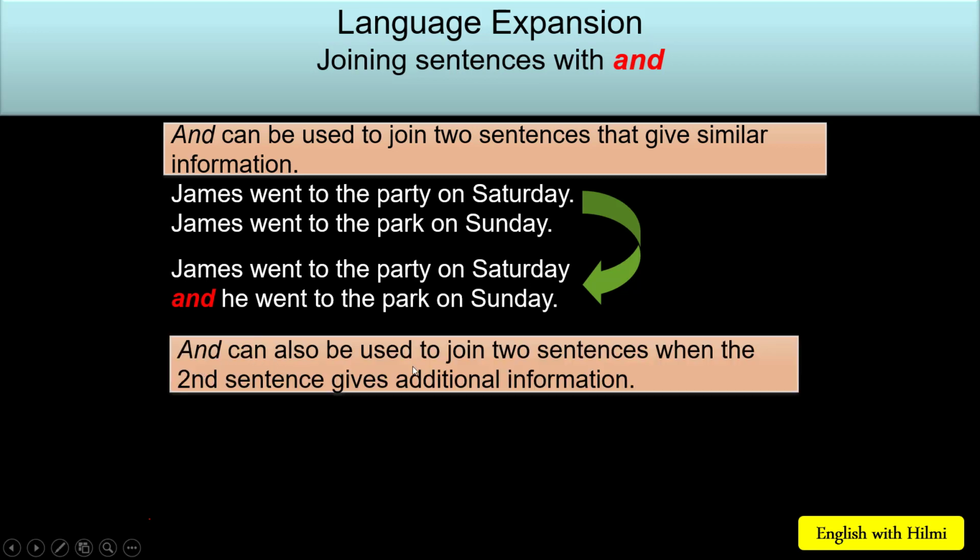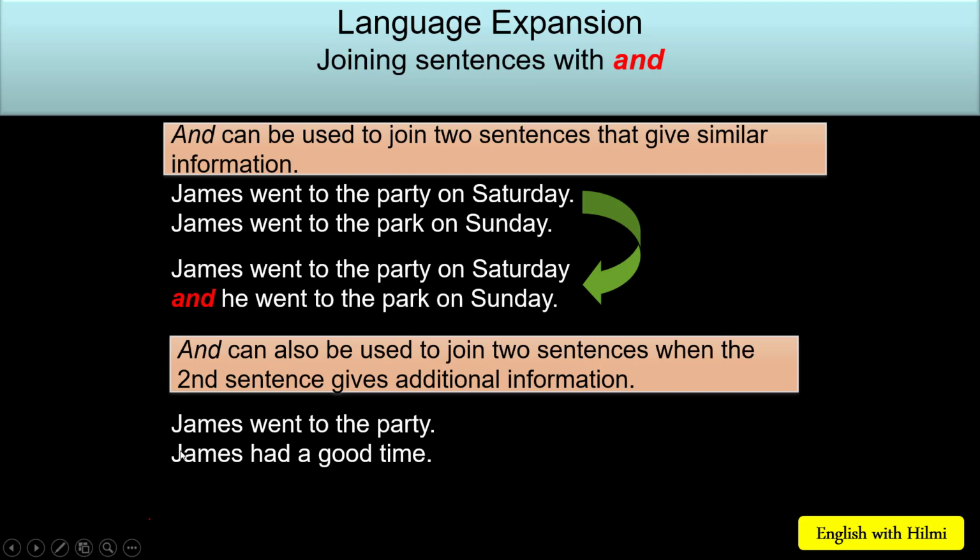And can also be used to join two sentences when the second sentence gives additional information. Of course, we are going to see some examples. James went to the party. James had a good time.